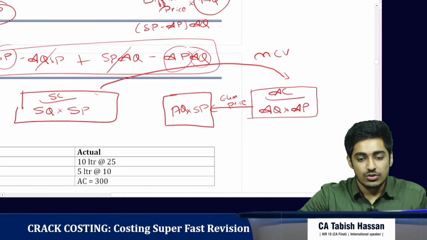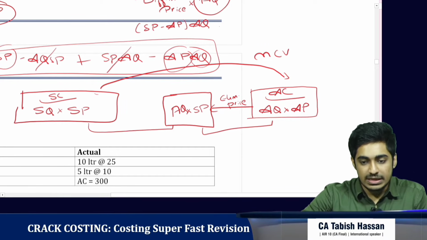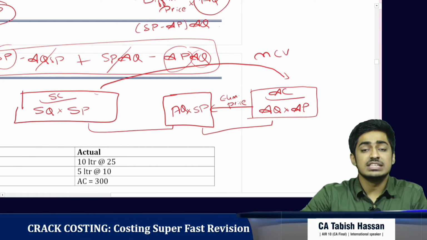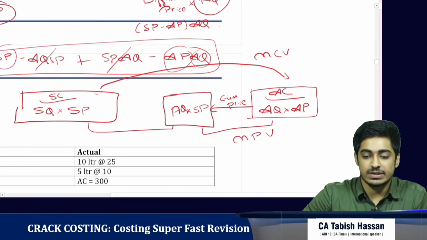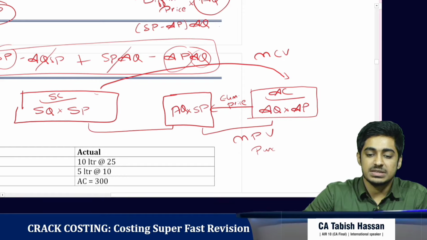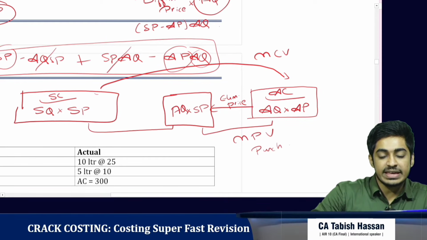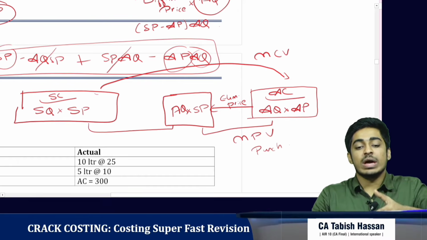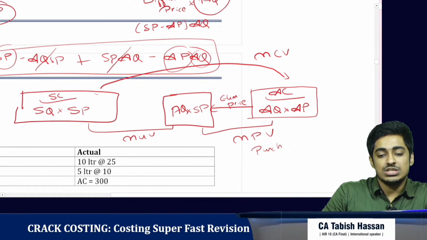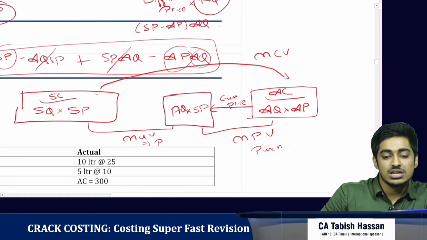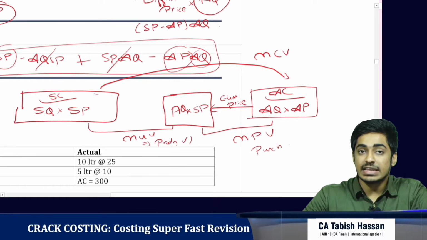If I analyze it this way, here the price has changed and this is for the entire actual quantity. This is the material price variance, and who is responsible? Purchase manager. Here the quantity has changed and we turn it into value by multiplying it with standard price. So this is the material usage variance, and who is responsible for this? Production manager is responsible for this. Clear till now?